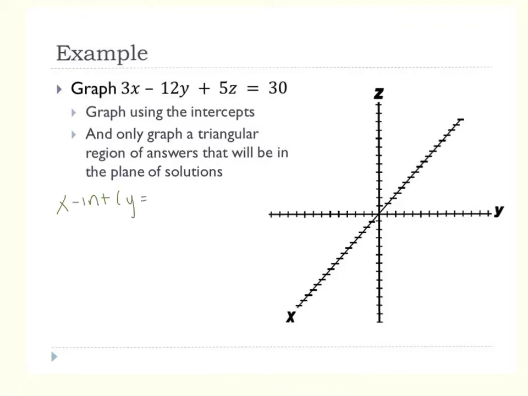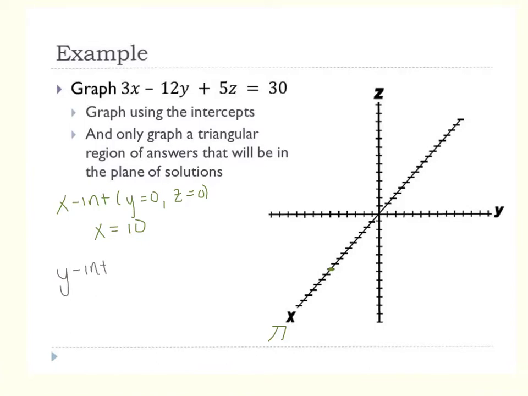Well, if you remember, y is 0 and z is 0, because if I want to be on the x-axis someplace, both y and z have to be 0 to be on that axis. So you can look at it just like that equation, in which case x equals 10. So let's go ahead and put a point on 10. There's 10.